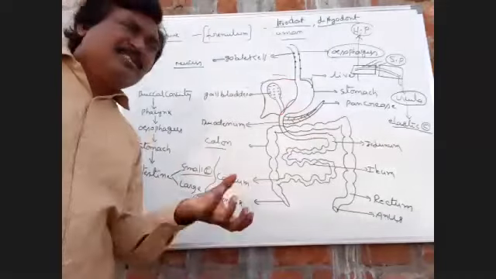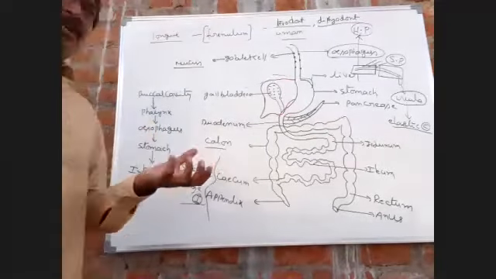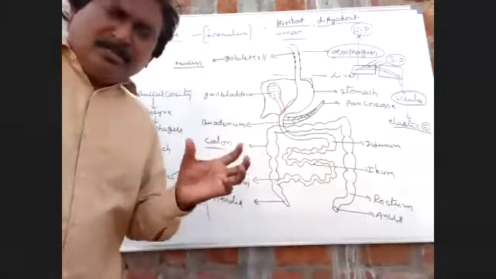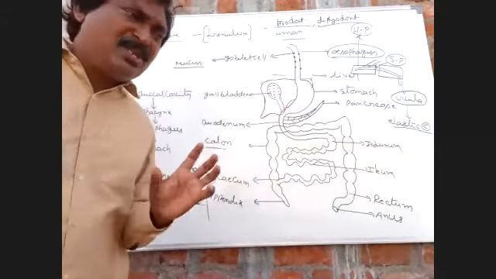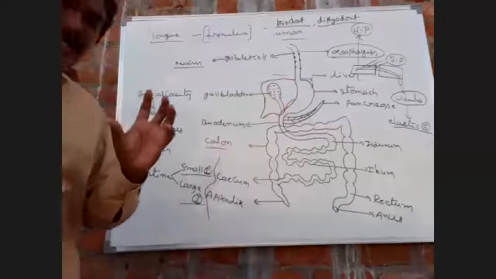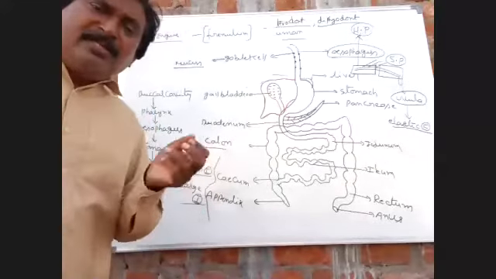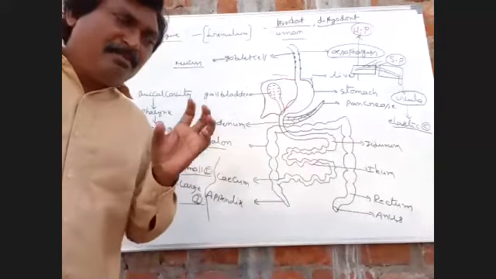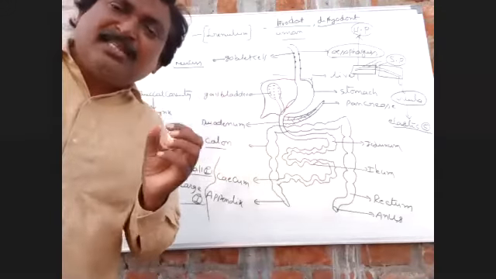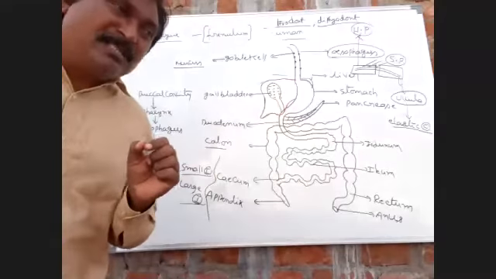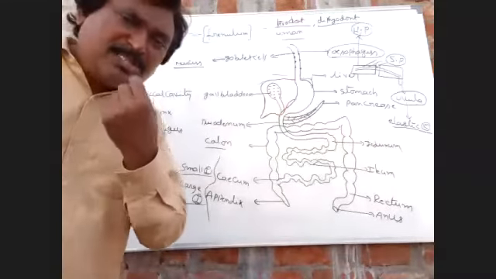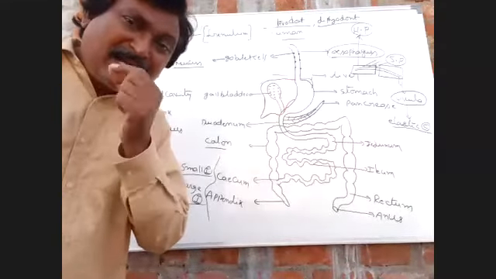What is bolus? During the process of mastication, which means chewing, food is mixed with saliva. In this process, a ball-like mass is formed. That is called bolus. The bolus is first formed in the buccal cavity.